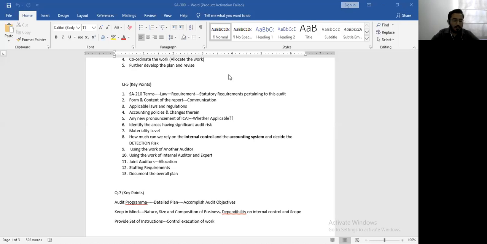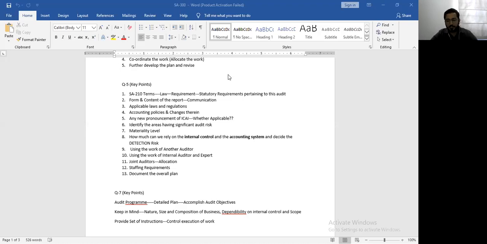Right, I'll again quickly give you a summary of the same. If you can rely more on the internal control, first you must understand what is the meaning of detection risk. Detection risk means a risk that the auditor is unable to detect material misstatements in the financial statements, which means that if the internal control is strong and if the accounting system is strong and the auditor places reliance on the internal control, which means that auditor trusts the internal control.